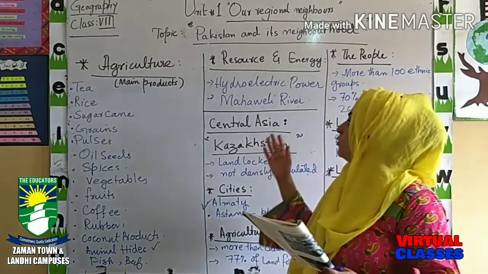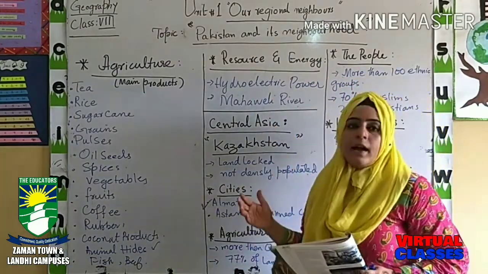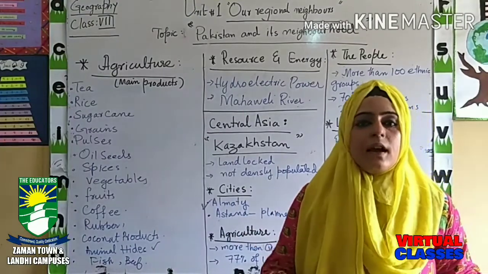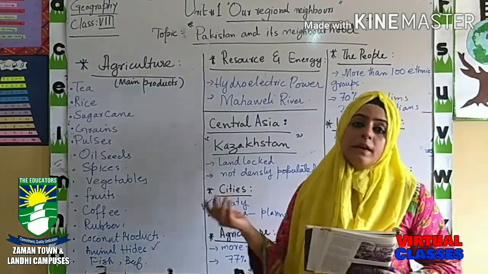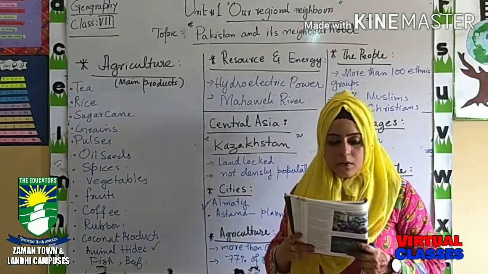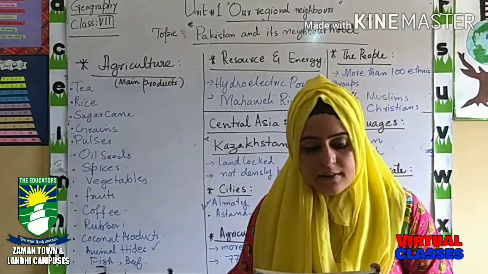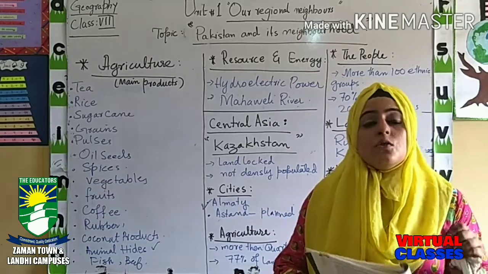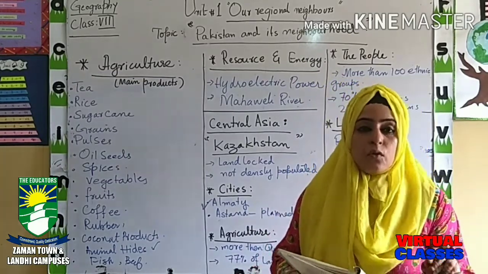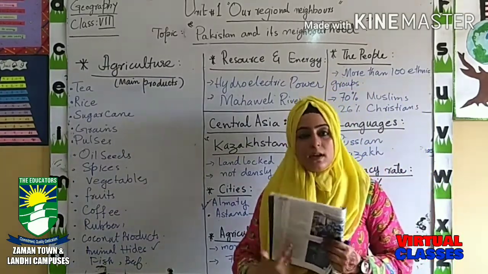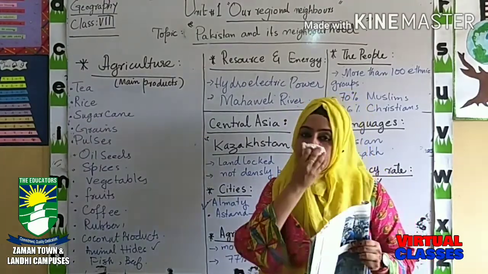Because they produce hydroelectric power, and over the Mahaweli river, they have dammed in many places. Now recite the names of 5 rivers in Sri Lanka and list them in your book. You people have to research. You have to Google 5 different rivers of Sri Lanka, and write them in your copy.